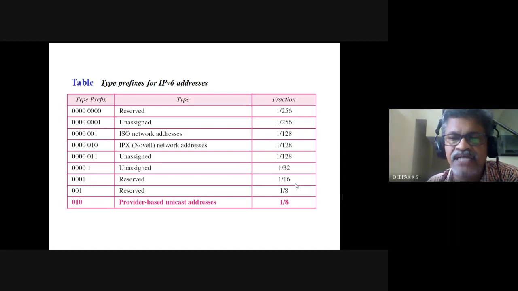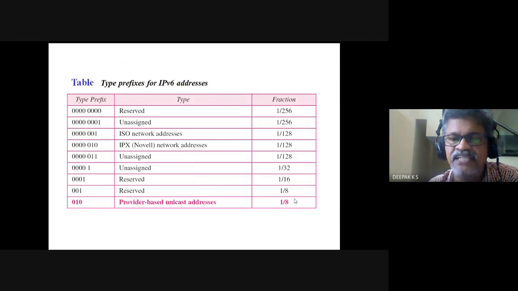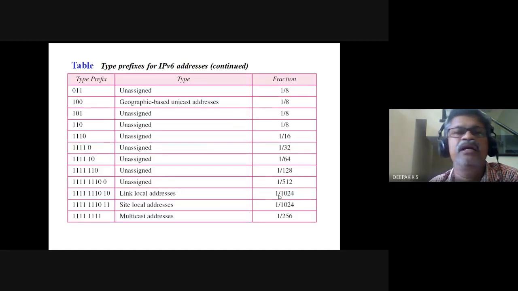So this fraction shows that of the total IP address space, 1 by 8 is this one. This is the allocation, 1 by 8. So maybe only 3 bits are used here. Where more bits are used, it is 1 by 256. These types are lesser in number. And there is geographical based unicast address also.